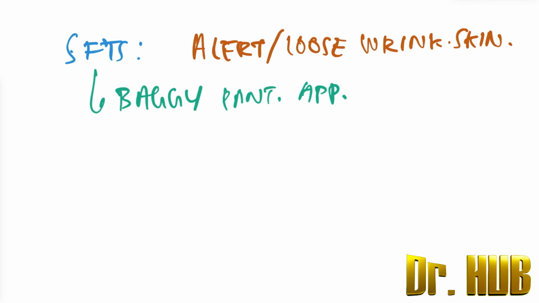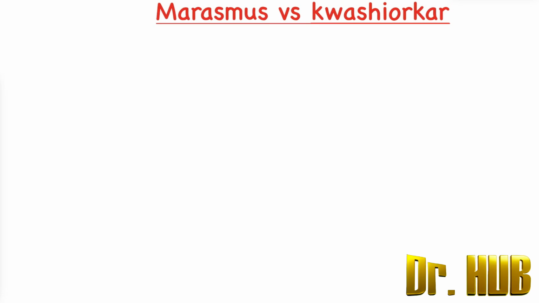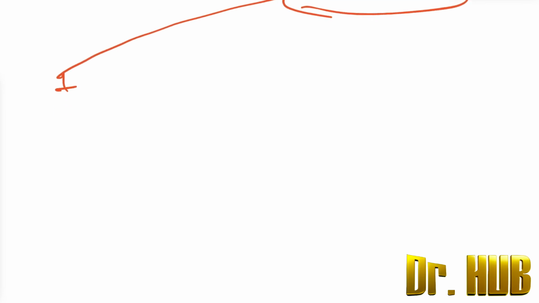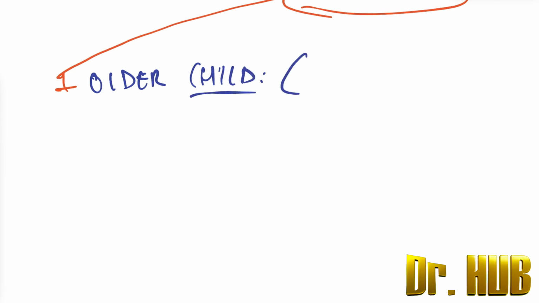Now on the other hand, let's look at the kwashiorkor. So under kwashiorkor, which age group is this seen? So marasmus was seen within less than 1 year of age, whereas kwashiorkor is seen in older children, approximately 6 months to 3 years of age.